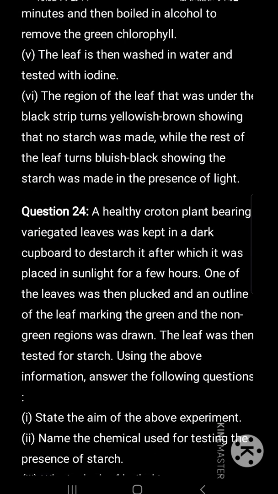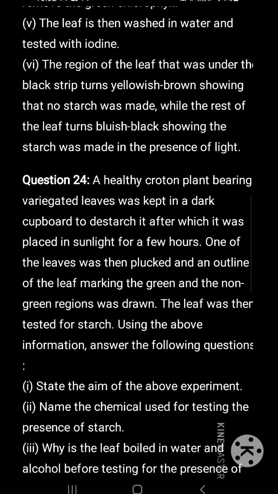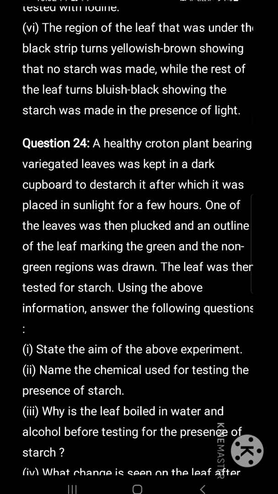The region of the leaf that was under the black strip turns yellowish brown, showing that no starch was made, while the rest of the leaf turns bluish black, showing the presence of starch, which was made in the presence of light.